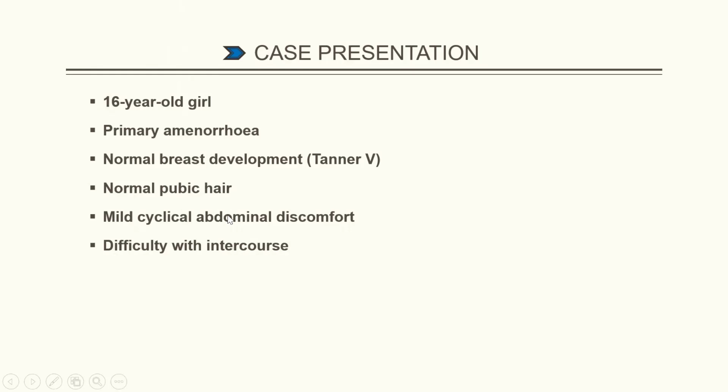Her medical history is otherwise unremarkable, but she reports occasional bloating and mild lower abdominal cramping at regular monthly intervals without any bleeding. She also mentions experiencing pain and resistance during attempted sexual intercourse due to a shallow vagina, meaning she has a complaint of dyspareunia.